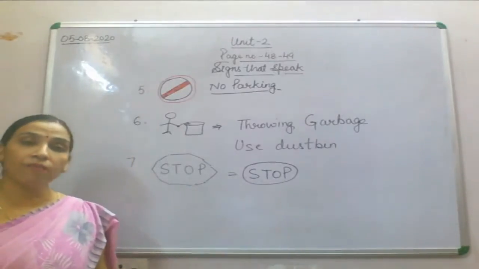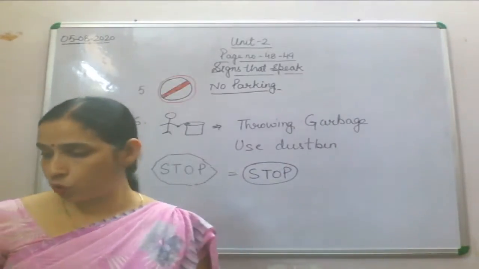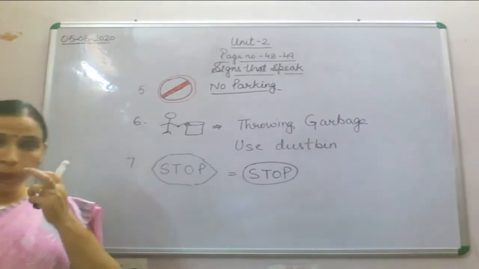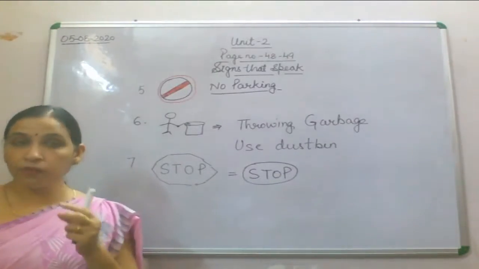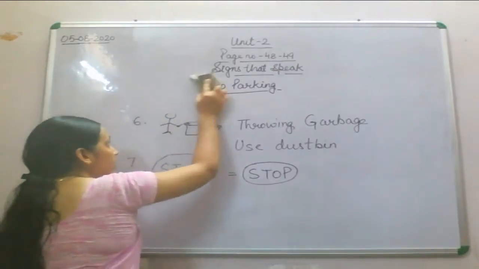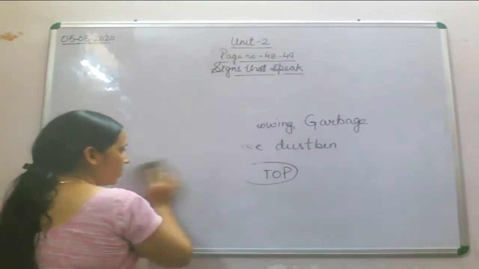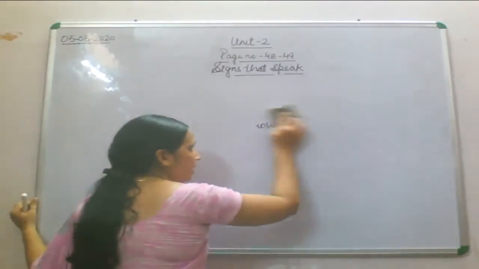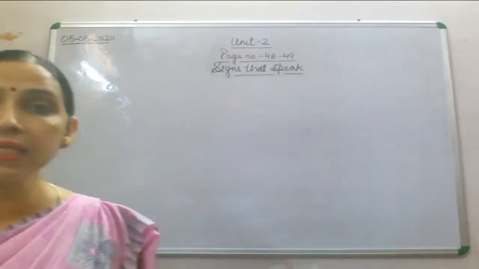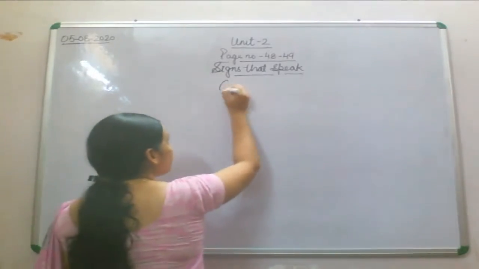Apart from this, we have a few more symbols in our book. So we'll start with that. Now the first one is, you have been given a quick quiz, and we will do that right now, and we will understand what different symbols you can see in your surroundings. Fine. And let's see a few more symbols, a few more signs. Then start the quick quiz.